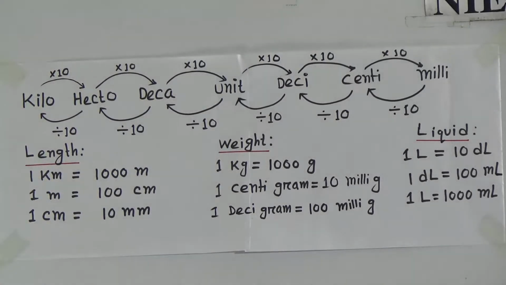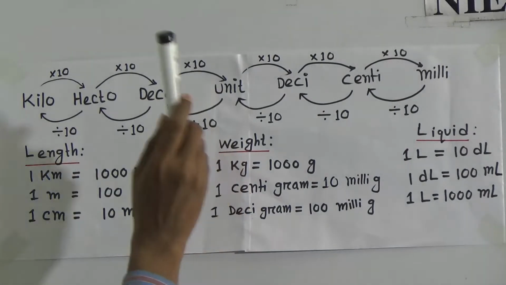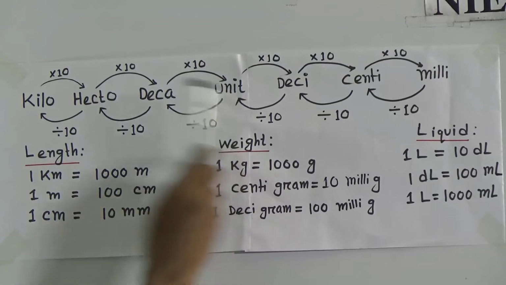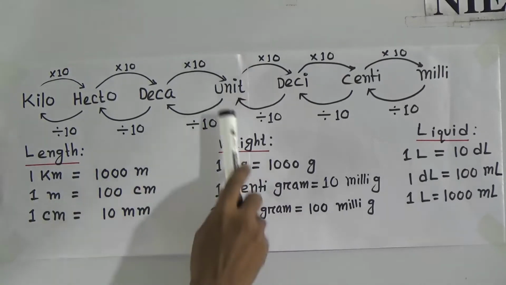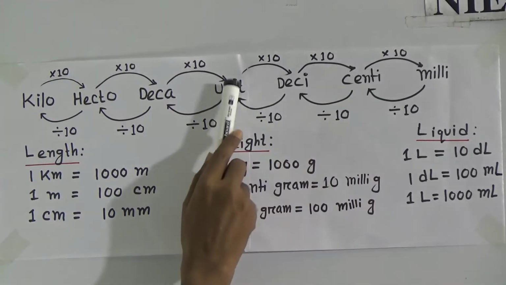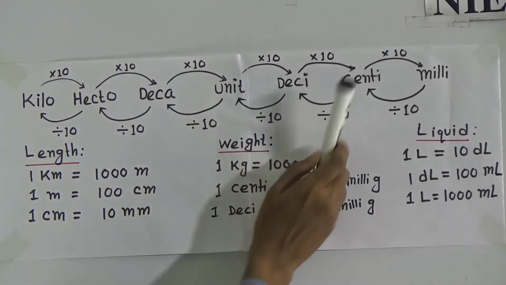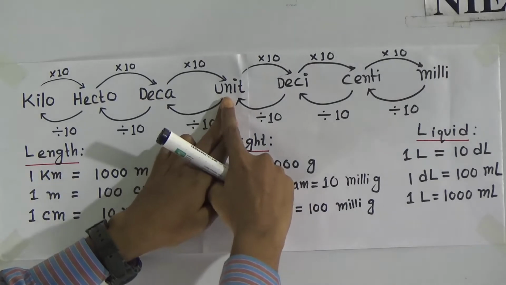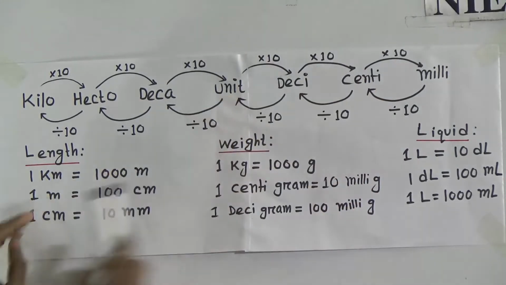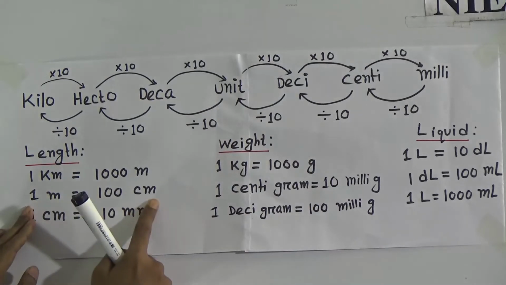Okay? Look, unit means meter for length. Look, this is meter and this is centimeter. 1 meter equals how many centimeters? You see, this is meter and centimeter. How many steps? 1, 2. That means 1 meter equals 100 centimeter.